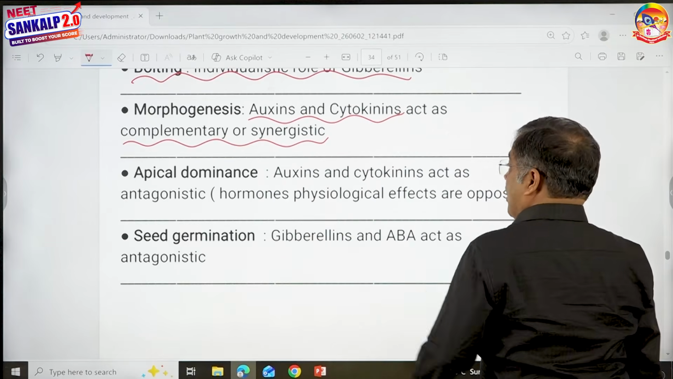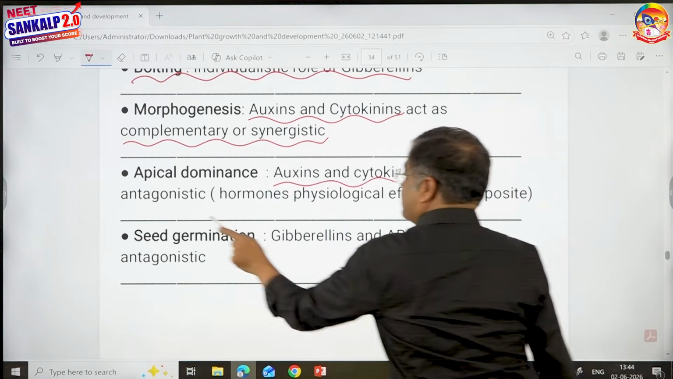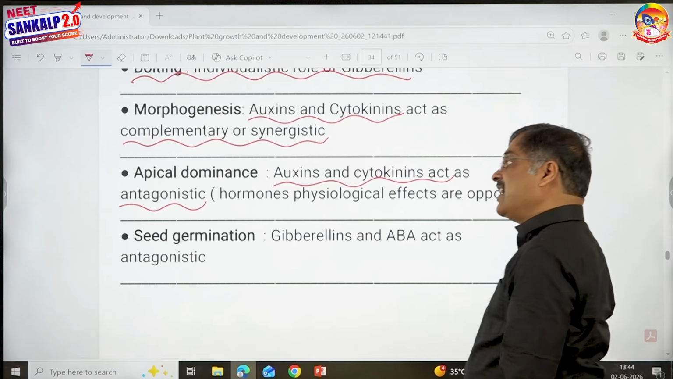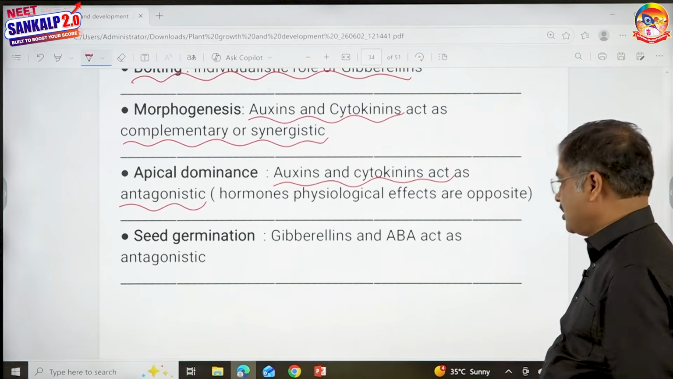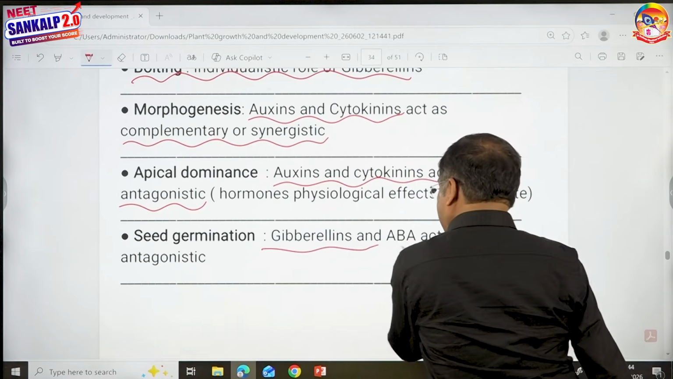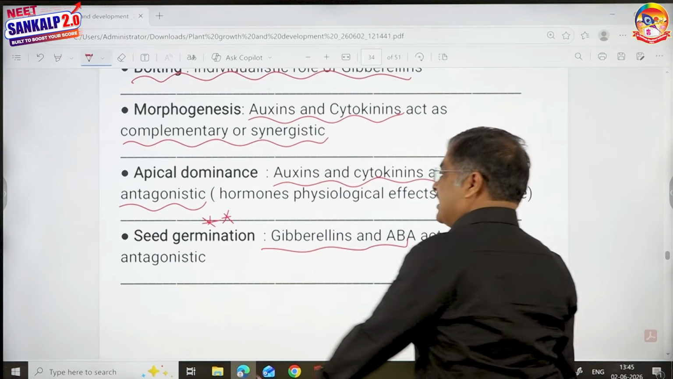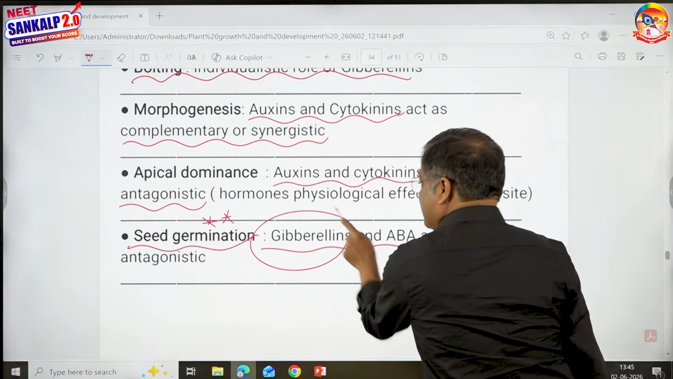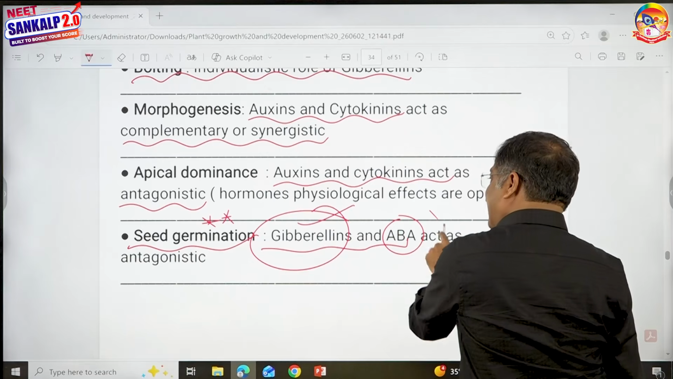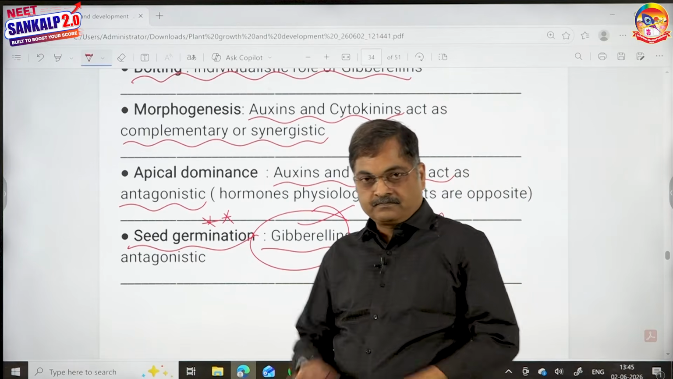Apical dominance. Auxins and cytokinins act opposite to each other with regard to apical dominance. It is antagonistic. Gibberellins and abscisic acid, very important, act opposite to each other with regard to seed germination. Gibberellins induce seed germination, abscisic acid prevents seed germination.